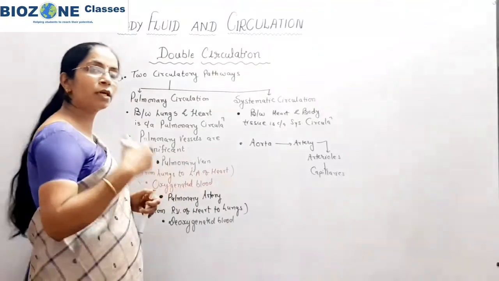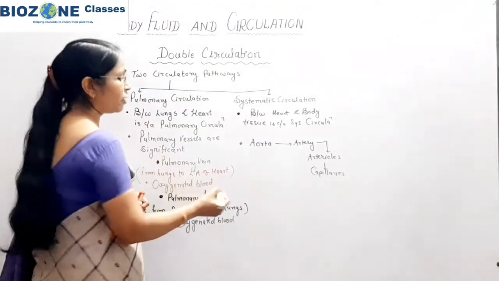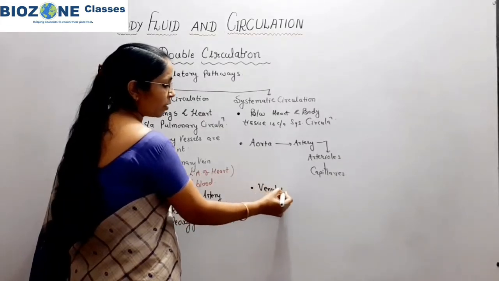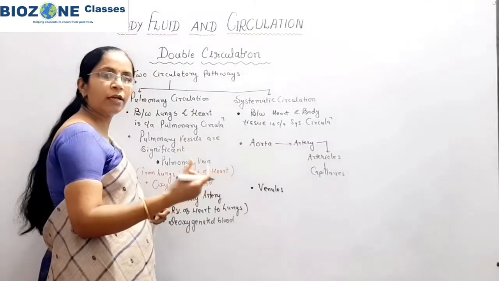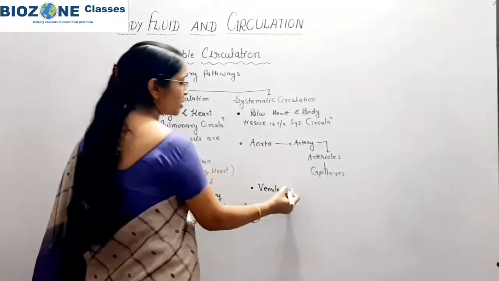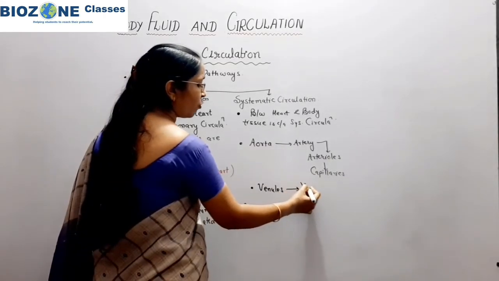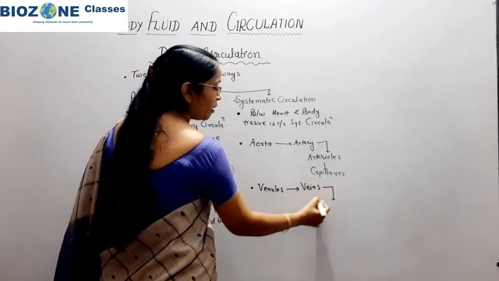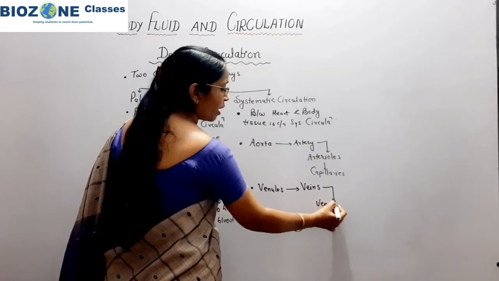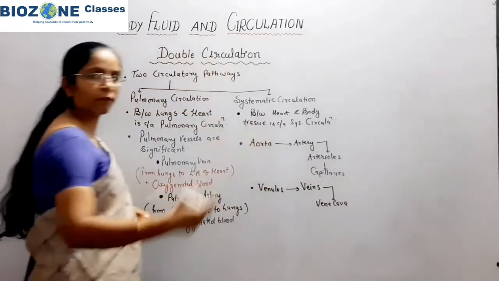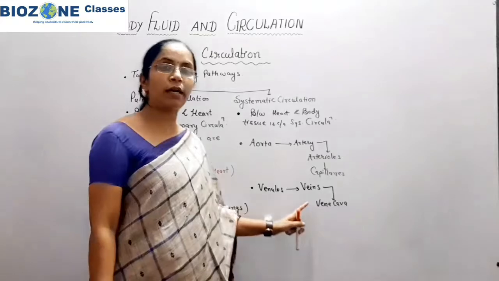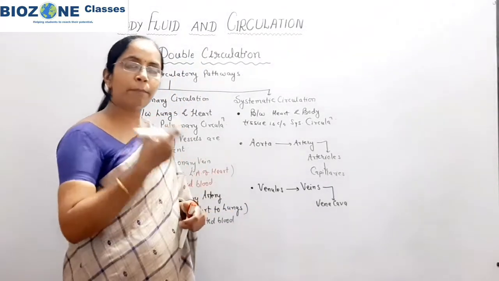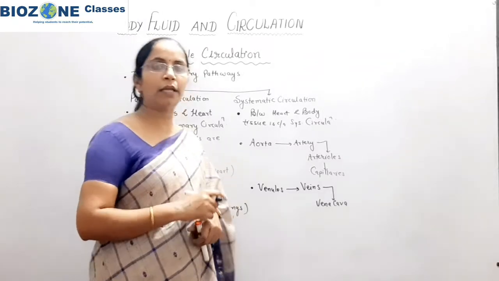When we come to the collection of deoxygenated blood, venules collect the deoxygenated or impure blood from body cells, and venules combine to form veins. A number of veins combined result in the formation of the vena cava. There are two vena cava broadly, the inferior and superior vena cava, and these pour the impure or deoxygenated blood into the right auricle.